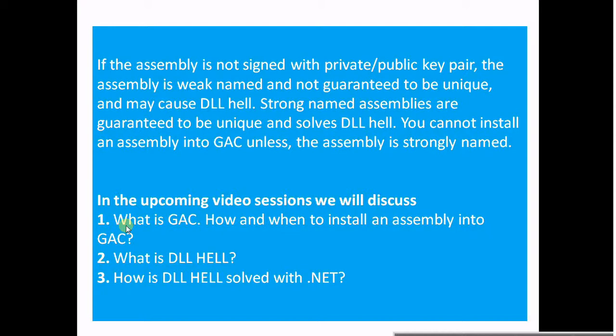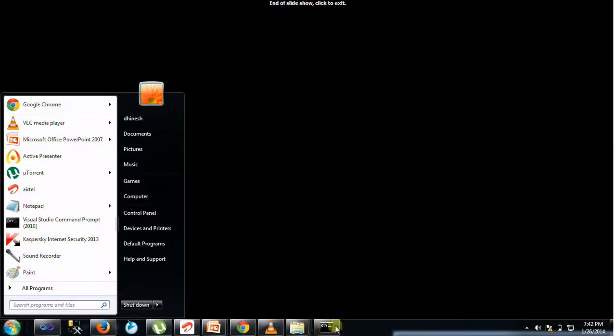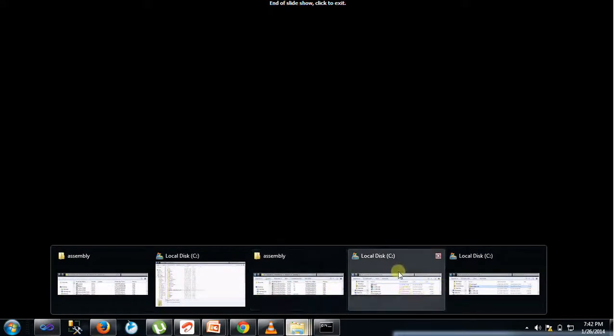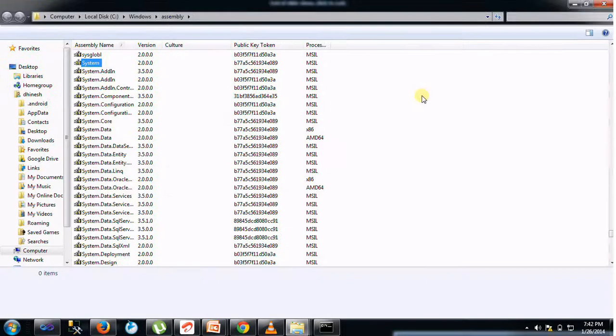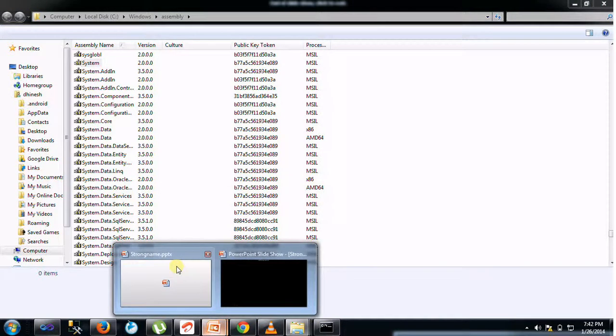Don't worry about this. You cannot install an assembly into the GAC unless the assembly is strongly named. If you want to install your assemblies into the GAC folder, this is called the GAC, you should make your assemblies strong name assemblies. Without a public key token, you cannot install your assemblies into the GAC. Keep note of that.